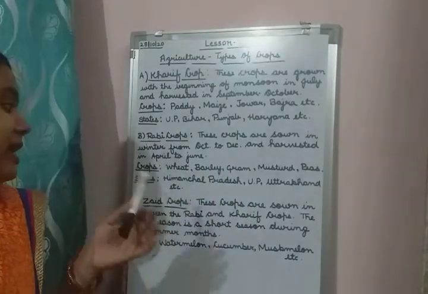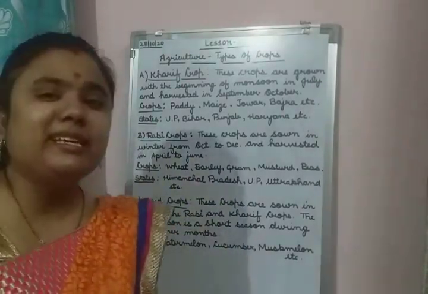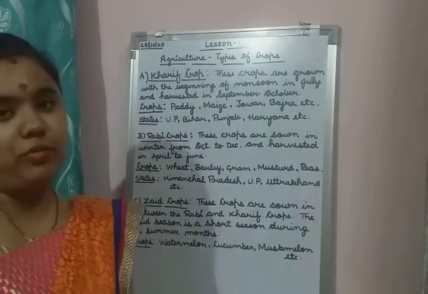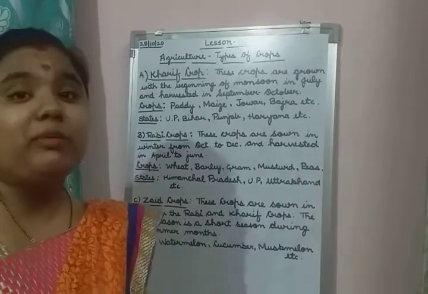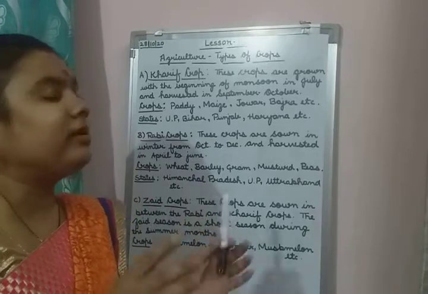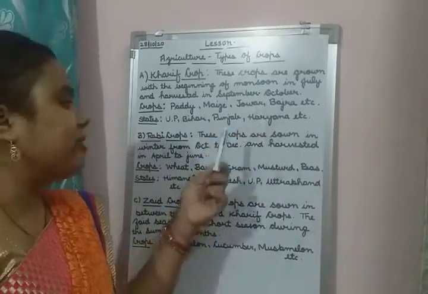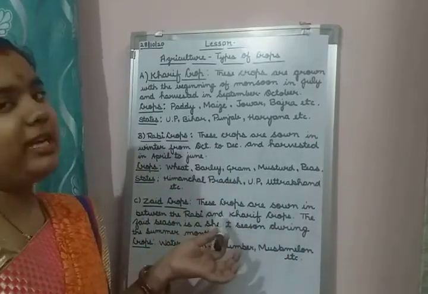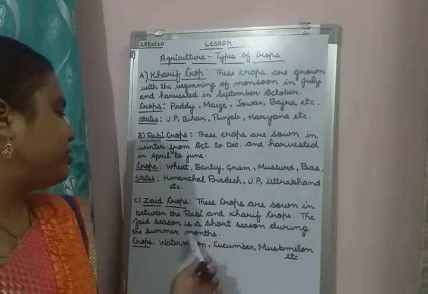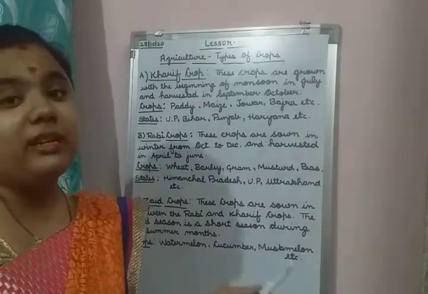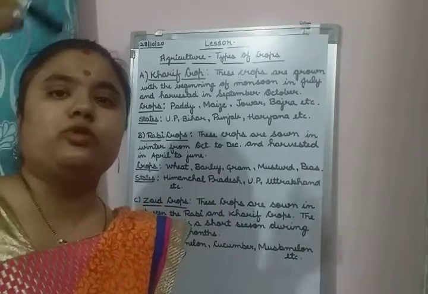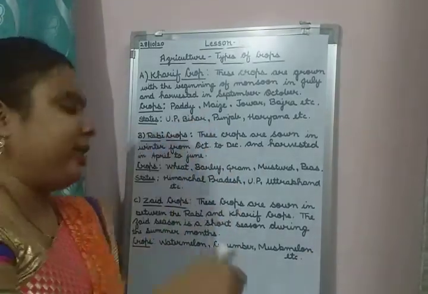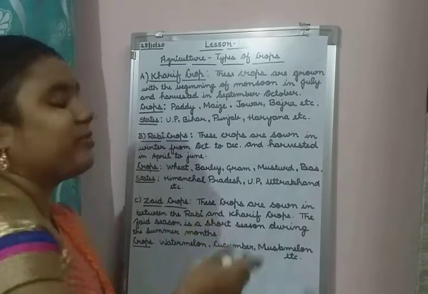Okay, then next is Zaid crops. Now these crops are sown in between the Rabi and the Kharif crops. The farmers are sowing these types of crops between the monsoon season and the winter season. The Zaid season is a short season during summer months. It is a very short season, because between monsoon and winter season only summer season is coming. So this is a very short period, and in that short period only the farmers are growing these types of crops.